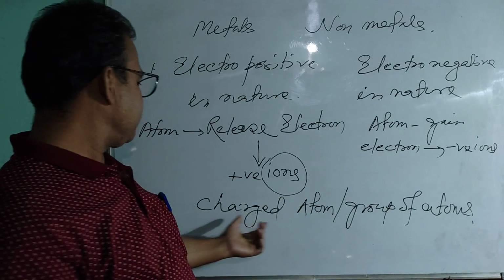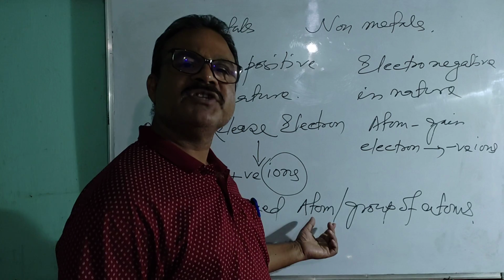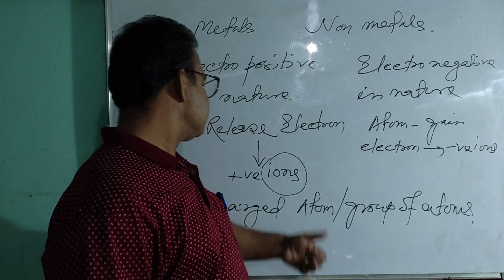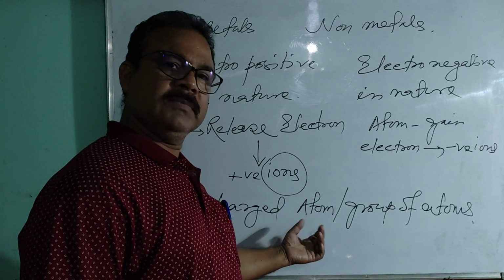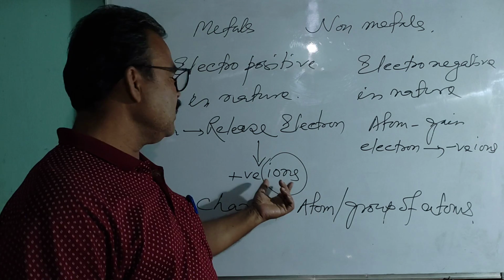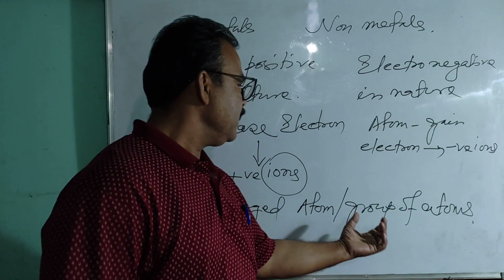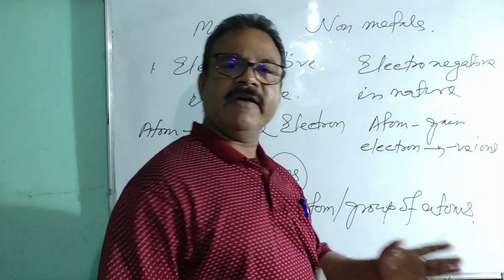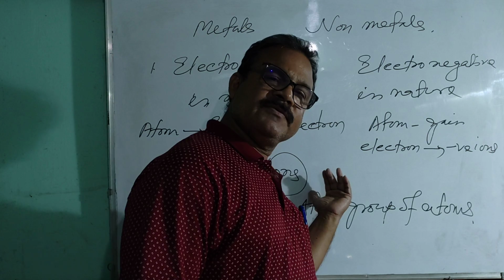In other words, an atom having positive or negative charge is called an ion. Clear? Similarly, a group of atoms having positive or negative charge is called an ion.